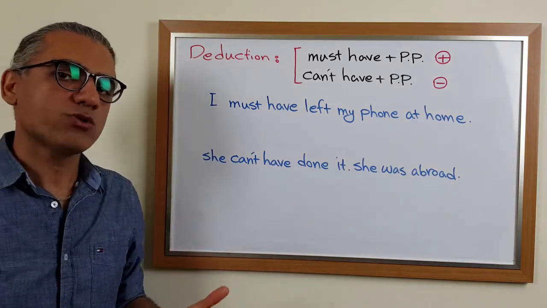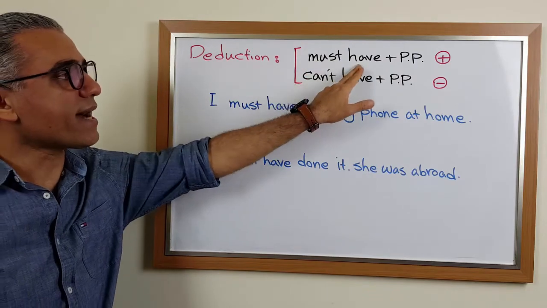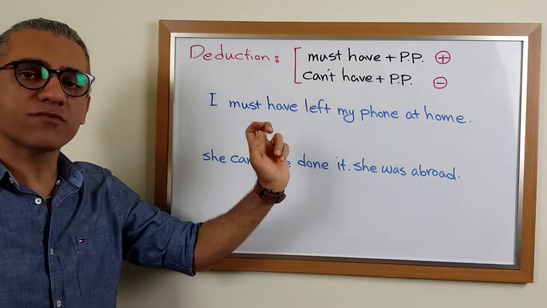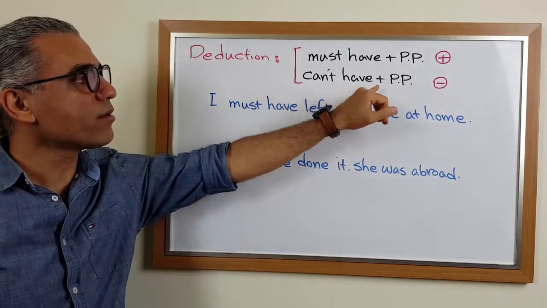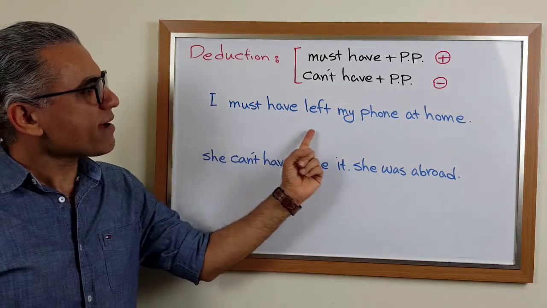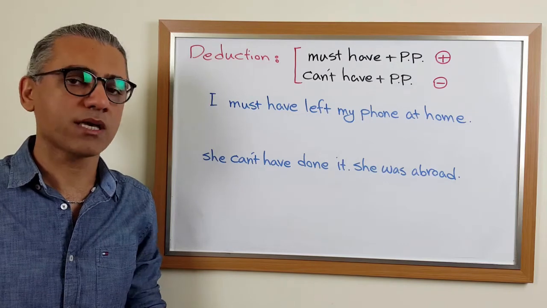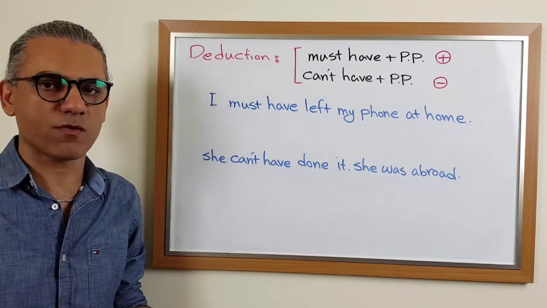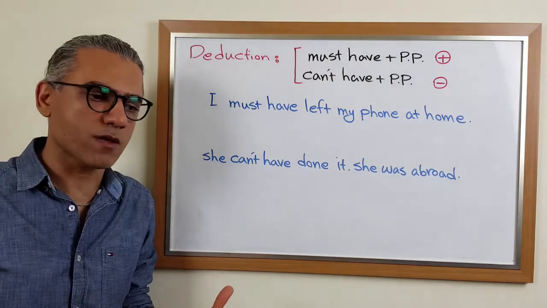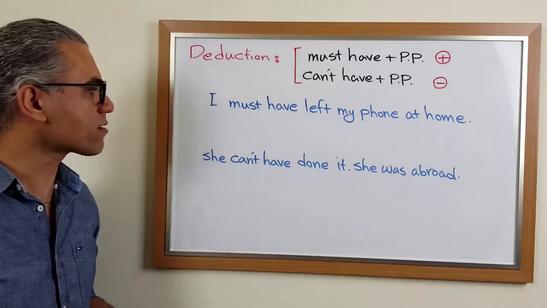But when we want to express deduction in the past, instead of must, we use must have plus past participle of the main verb. And for a negative deduction, we use can't have plus past participle. Example, I must have left my phone at home. It means I don't have my phone now. I'm making a deduction based on the evidence. And we say I must have left my phone at home. It means leaving the phone at home happened in the past.